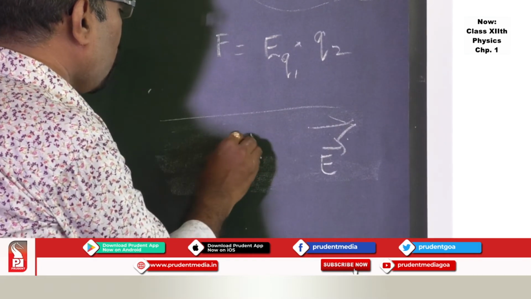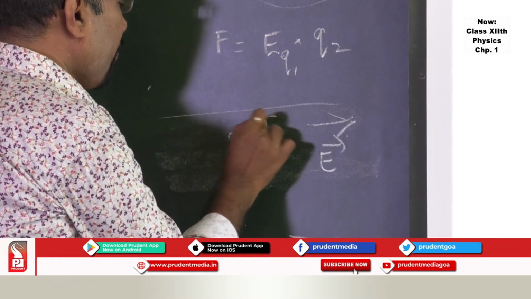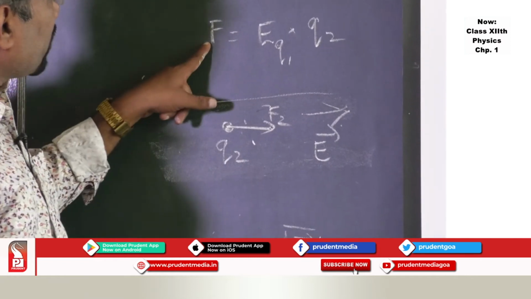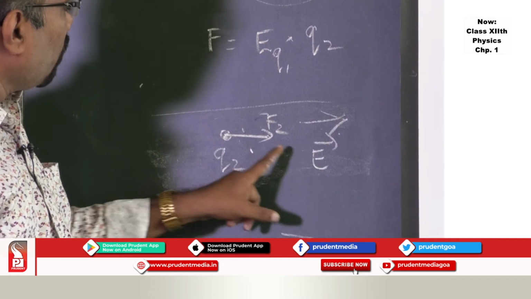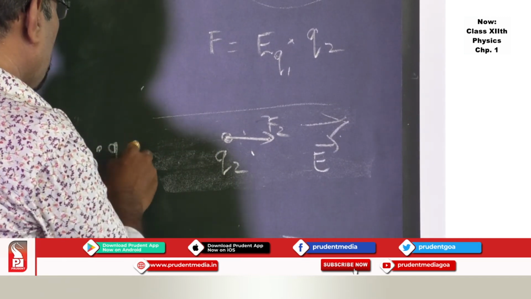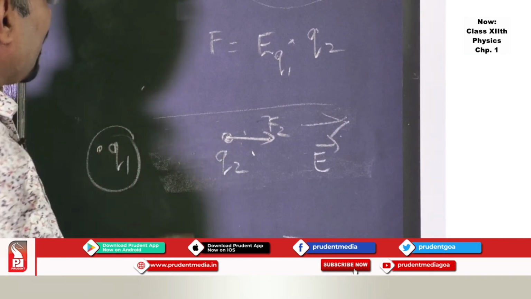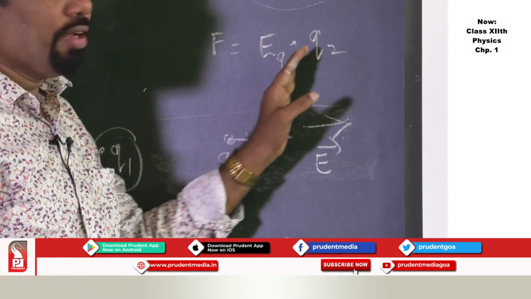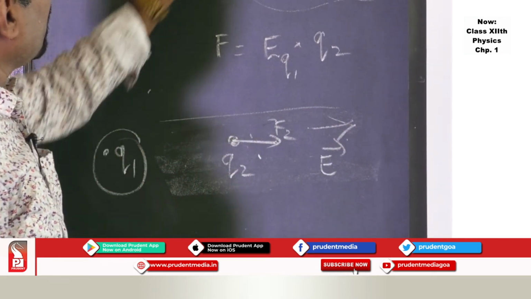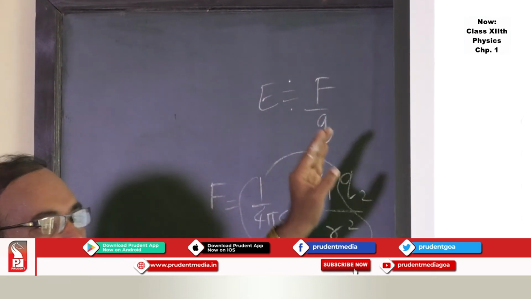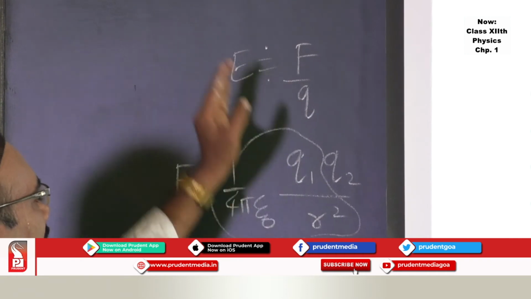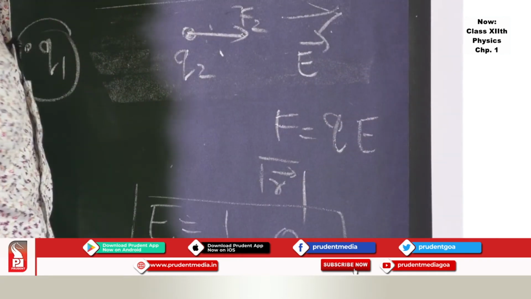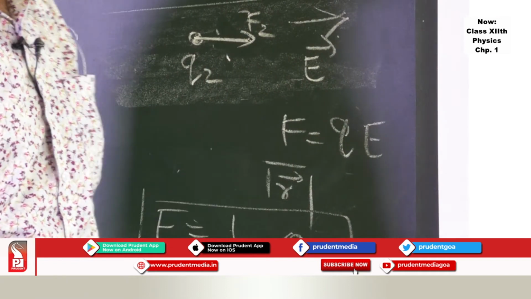This charge q2 will experience a force in the direction of the field, and that force is due to the electric field of q1. q1 is somewhere here, suppose. Then you can easily understand the relation between force, electric field, and the charge. So electric field is equal to force upon charge. Force is equal to charge into electric field. So generally, we can use this formula, force is equal to charge into electric field.